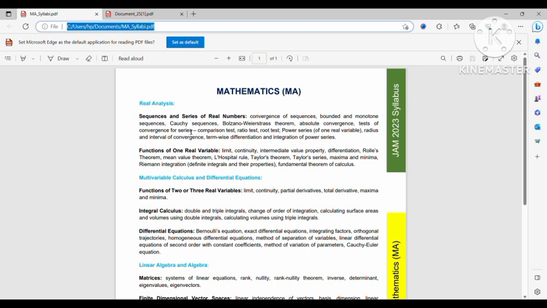And one important theorem is the Bolzano-Weierstrass theorem, that is, every bounded sequence has a convergent subsequence. Also you have to know absolute convergence and conditional convergence meaning. This is a part of series. Actually sequence and series are both the same, because a series is basically the partial sum sequence. So for series also you have to read the tests very well: comparison test, ratio test, root test, their criteria, and when each is applicable.